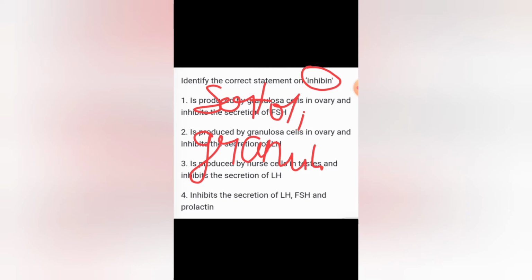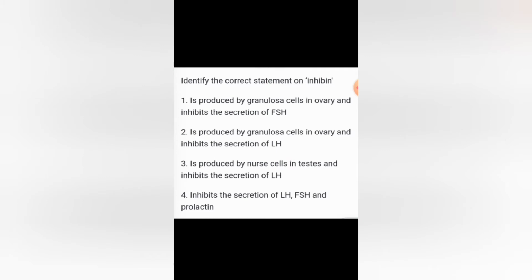In both cases, they inhibit the secretion of follicle stimulating hormone. So the correct statement is that it is produced by granulosa cells in the ovary and inhibits the secretion of follicle stimulating hormone.